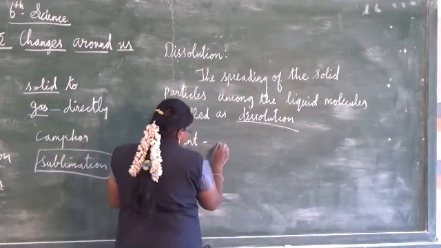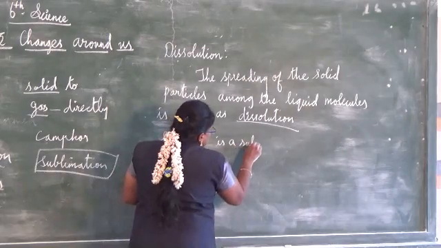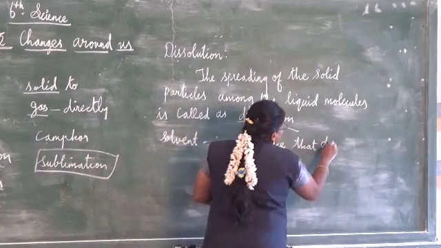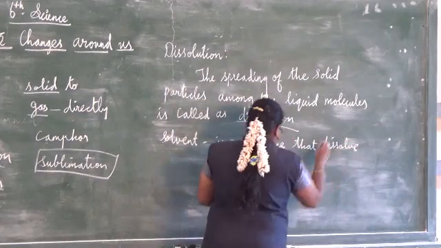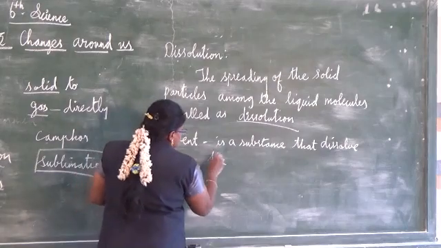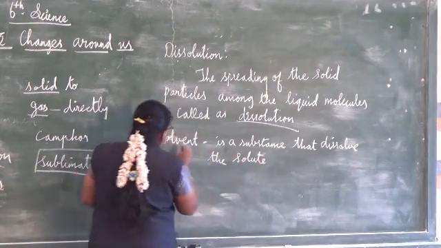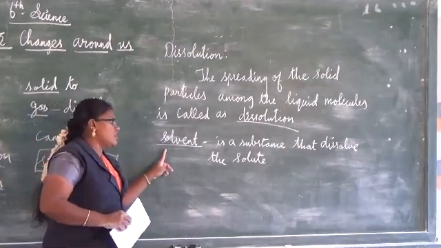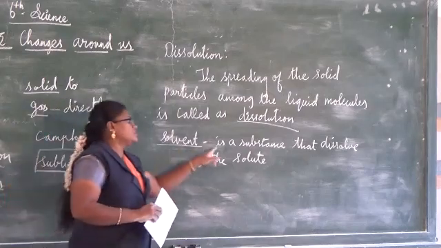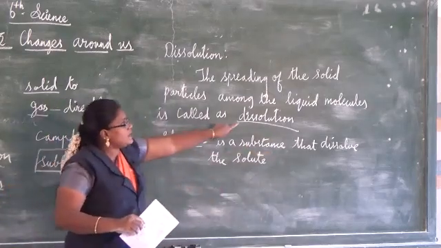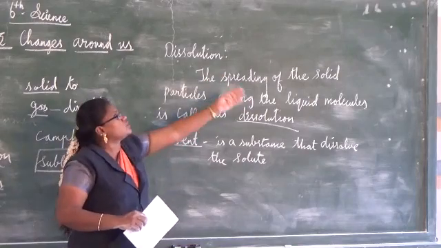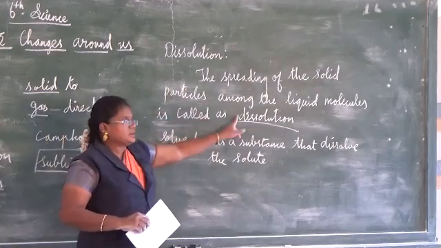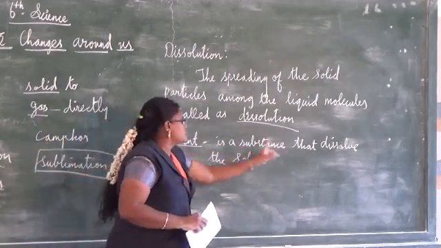So here solvent is a substance that dissolves the solute. Here water is the solvent. You imagine water and salt solution. In that, the water will be the solvent, a substance that dissolves. Dissolve means spreading of solid particle in a liquid molecule. That is known as dissolution. A solvent is a substance that dissolves the solute.